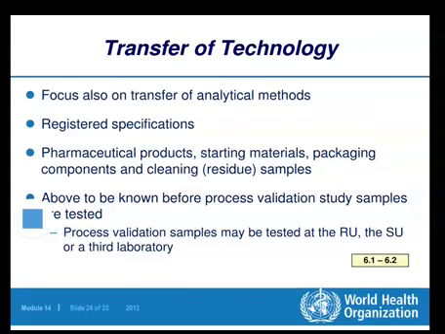Process validation samples may be tested at the RU, the SU, or a third laboratory. The process of manufacturing which has to be validated, those process validation samples must be tested either at the RU or the SU or a third laboratory.